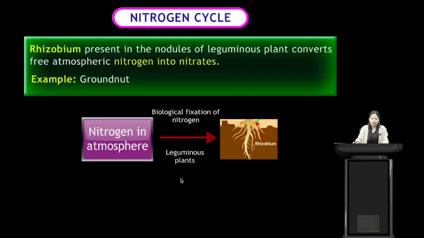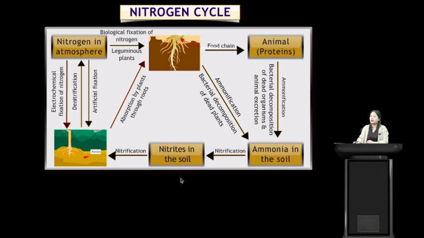So rhizobium present in the nodules of leguminous plants converts free atmospheric nitrogen into nitrates. An example of a leguminous plant is groundnut. So this is how fixing of atmospheric nitrogen takes place in leguminous plants. So this is the overall nitrogen cycle.